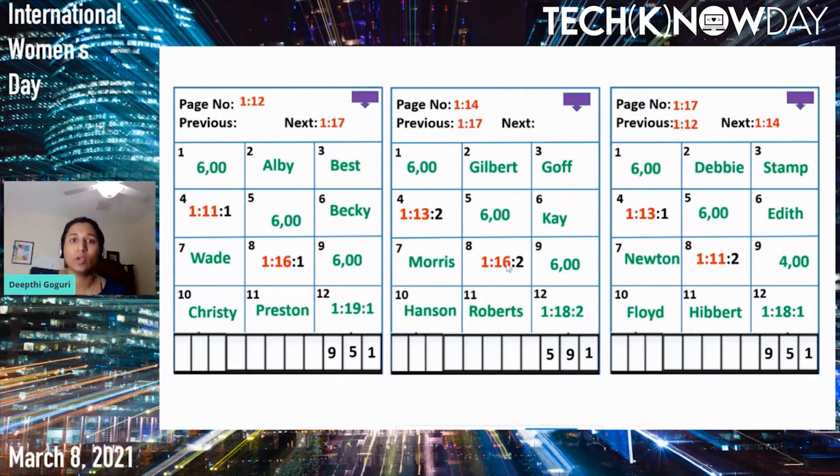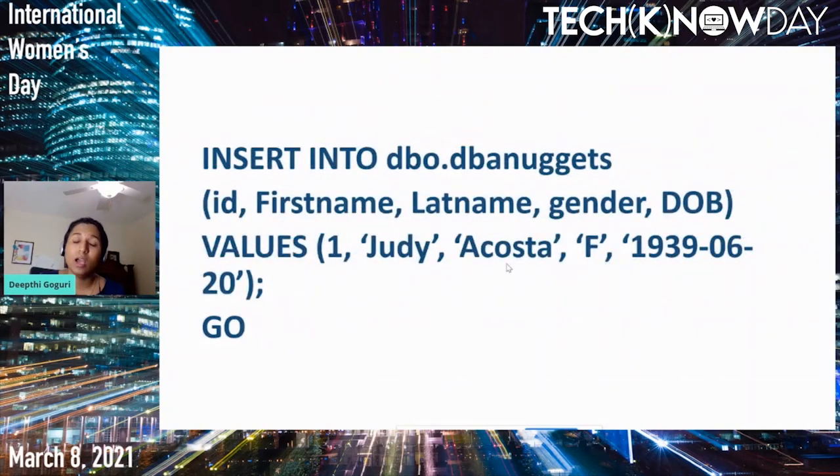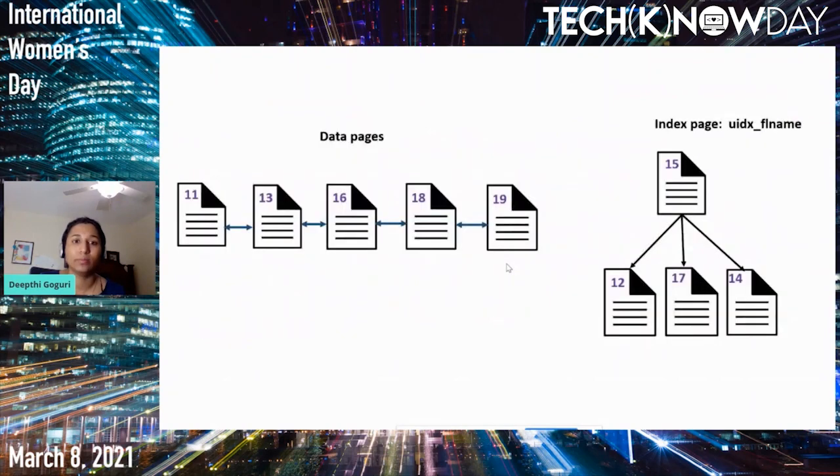Select first name, comma, last name, order by first name, comma, last name. Very simple. It did not touch the database pages itself. Now let's insert one more record, Judy Acosta. Here we have 5 pages in the table, and in the index we have 4 pages.